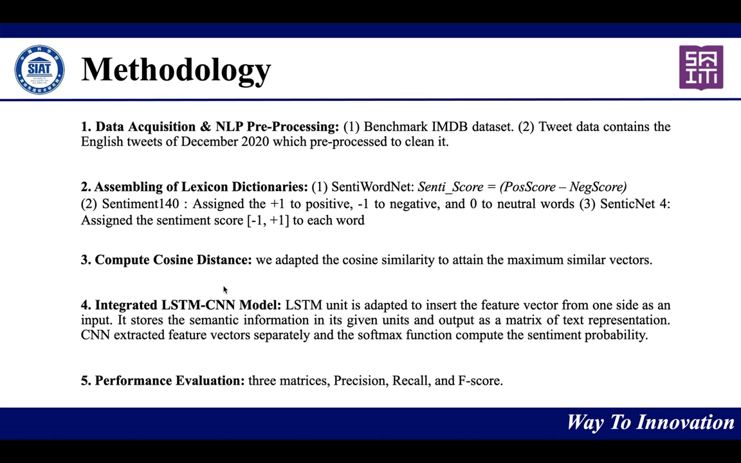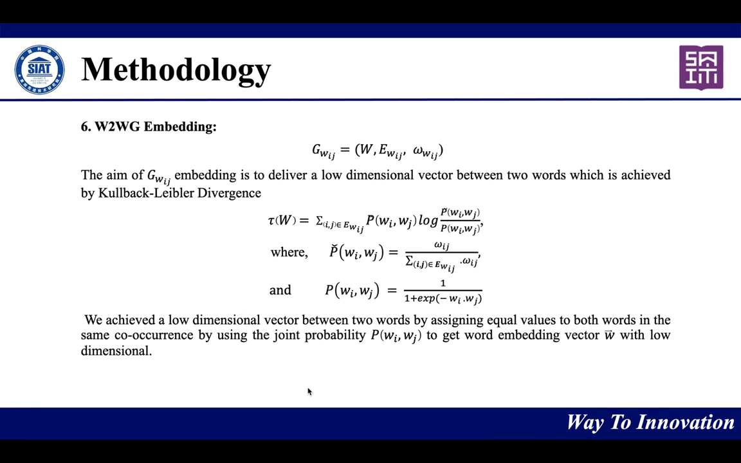Lastly is the integration of the deep learning models to find the text representation, and eventually three metrics, precision, recall, and F-measure, are used to evaluate the performance of our proposed model. The main important step is word-to-word graph embedding, which is the key contribution of this paper. This is the simple equation of the word graph.